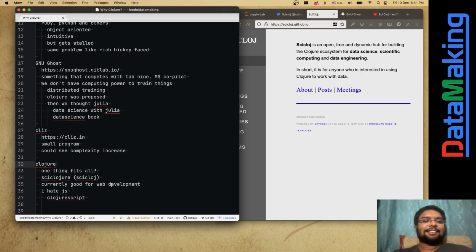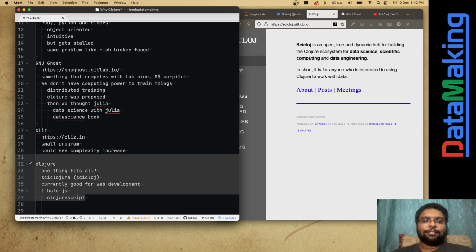So let's see what's going on. And if you're in Data Making, don't freak out. It's not like we'll tell you to switch from Python or whatever you're doing to Clojure. This will just be going on, but if you're interested, I'll be very happy. As a tech guy, my job is to go into new technologies and see how they work or how they don't work. So I'm just doing my duty. Let's see how things go. So this is the reason we are going to Clojure.